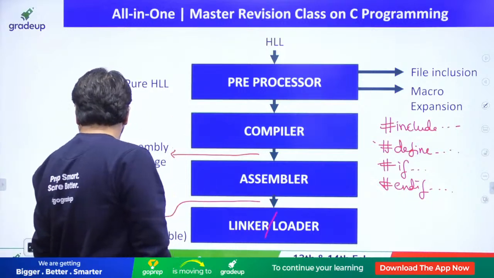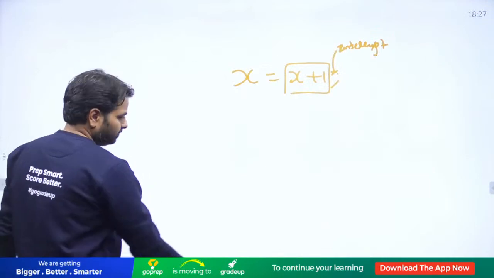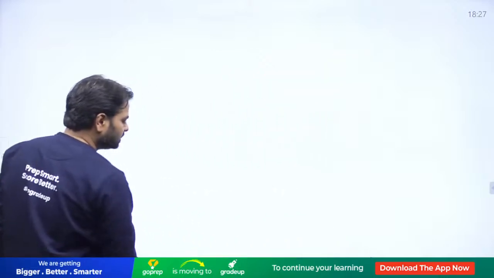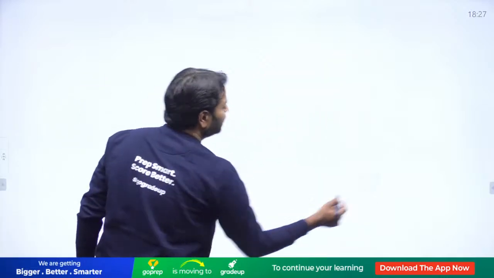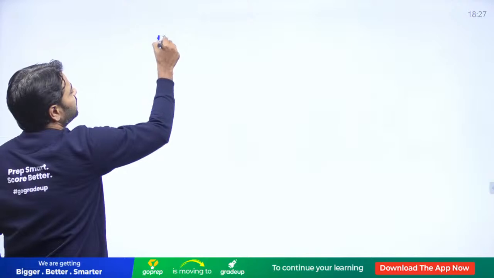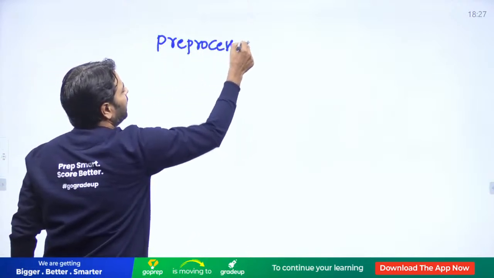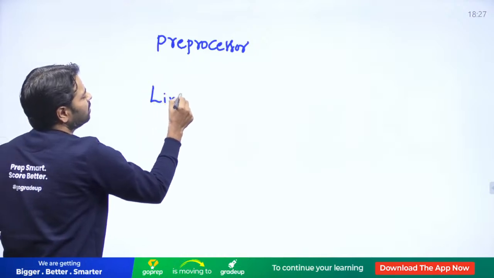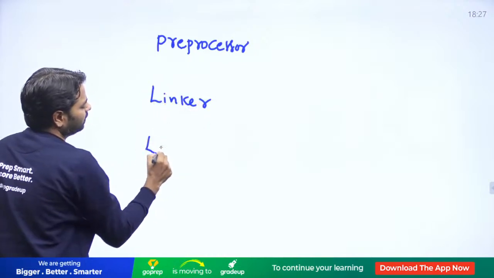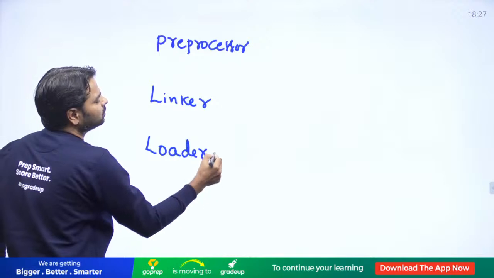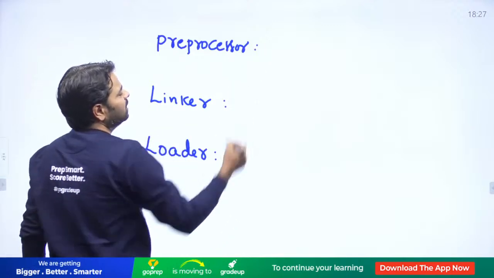Let me help you a little bit. Let me write a few things quickly. I have the preprocessor. What is the job of the preprocessor? And we have the linker. What is its job? And we have the loader. In the exam, there is a possibility of one-line statements being asked for this.